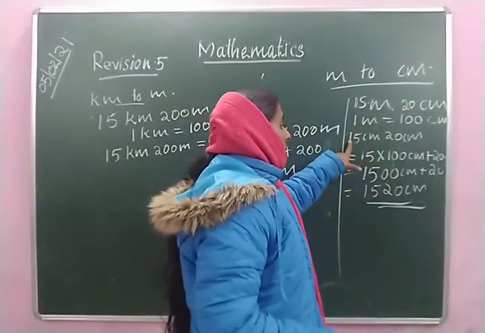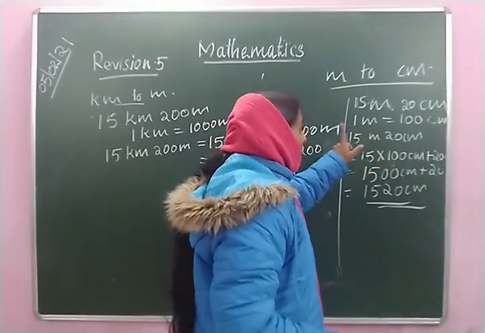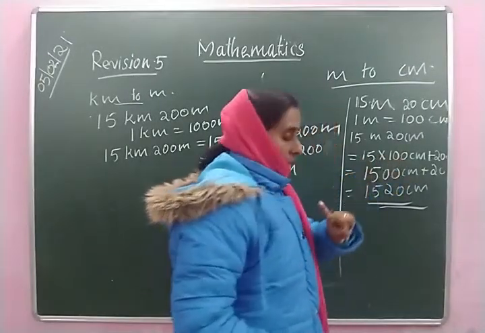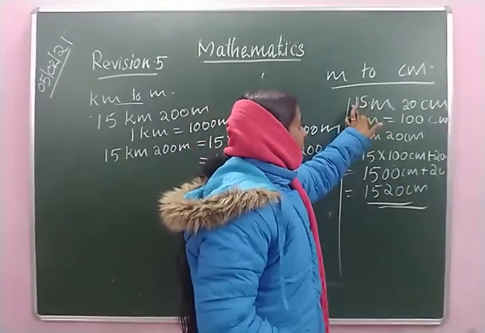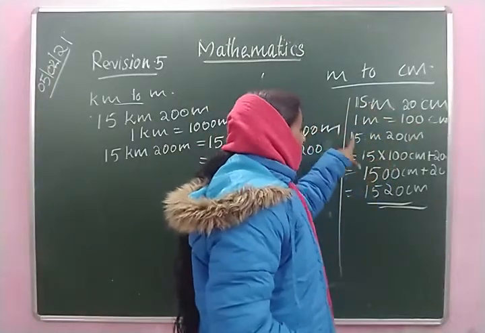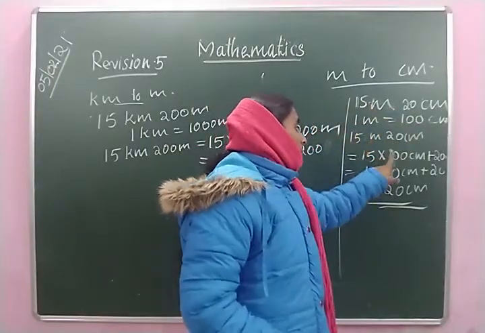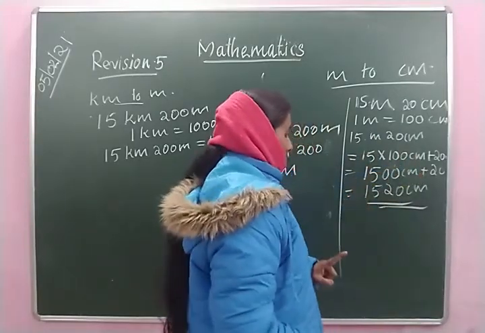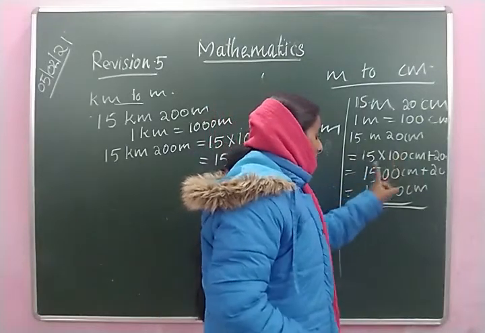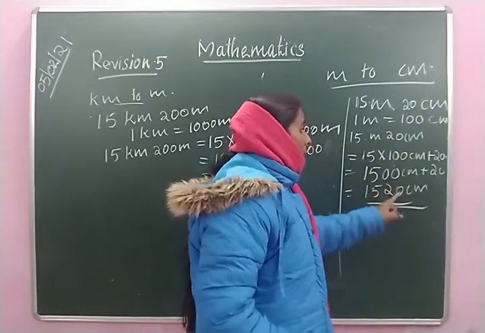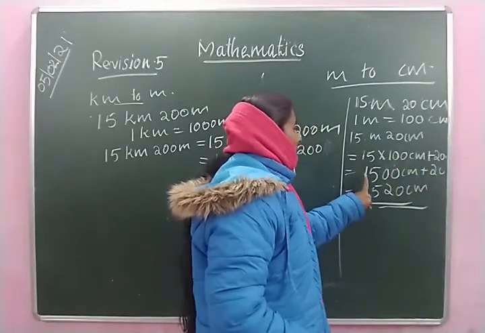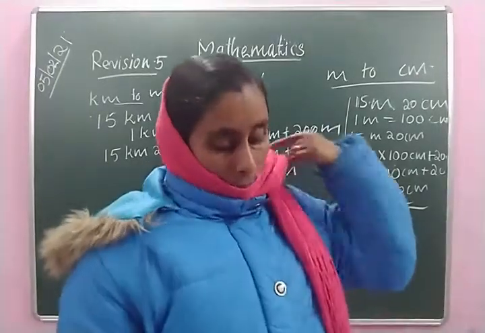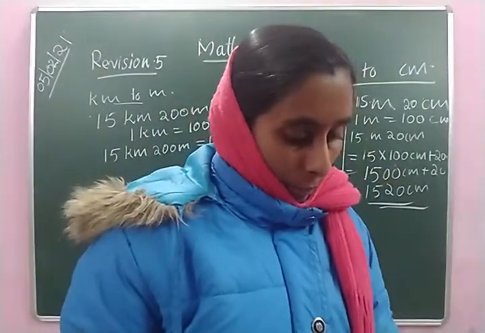So 15 meter we have to change into centimeter first. 15 meter 20 centimeter is equal to 15 multiplied by 100 centimeter plus 20 centimeter, is equal to 1500 centimeter plus 20 centimeter, is equal to 1500 plus 20, is equal to 1520 centimeter. Okay, this is the way we have to do it.